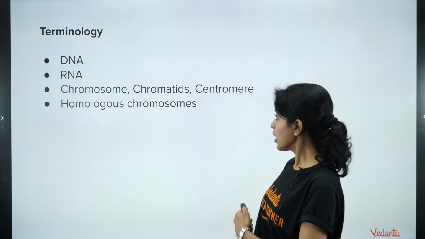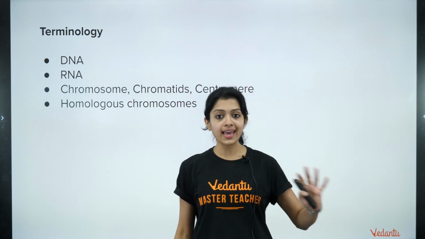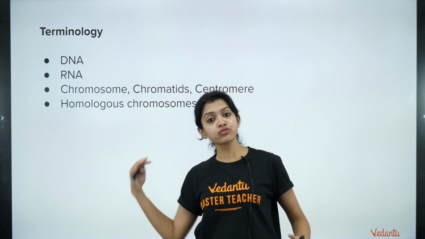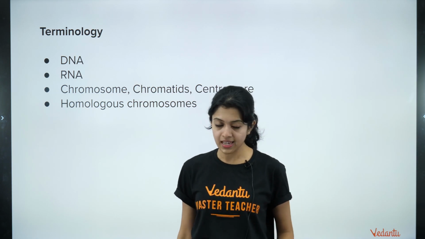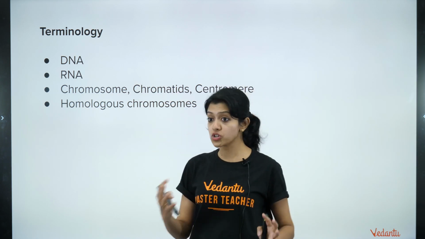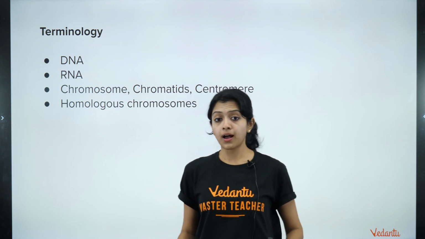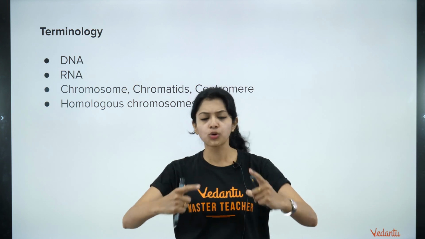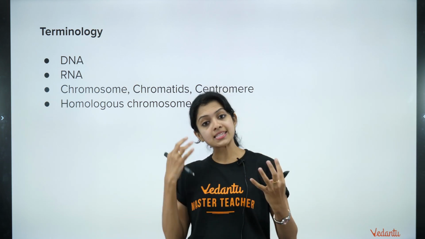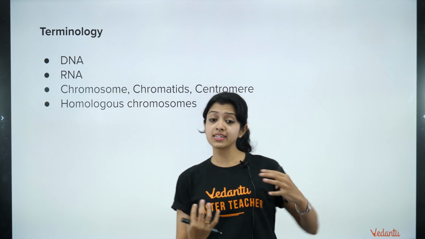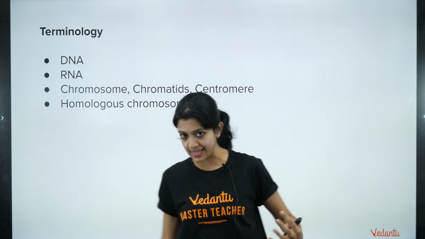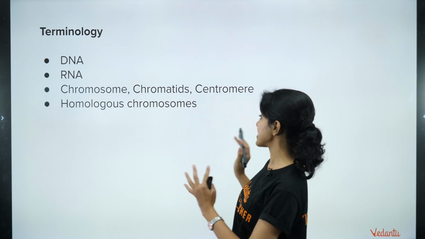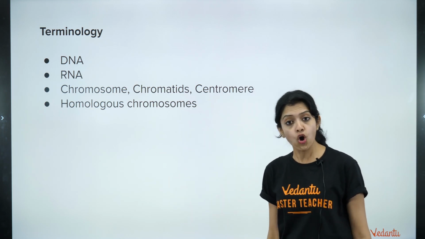So going on, before we get into what exactly happens in the cell cycle, there are a few terms that we need to understand, right? These are basic terms. You would have heard these terms before. I'll just put them out for you right here in a very quick form, okay? Just so that it sets a bit more context for you to understand what we are talking about in the coming slides, okay? So DNA, RNA, chromosome, chromatids, centromere, and of course, homologous chromosomes.